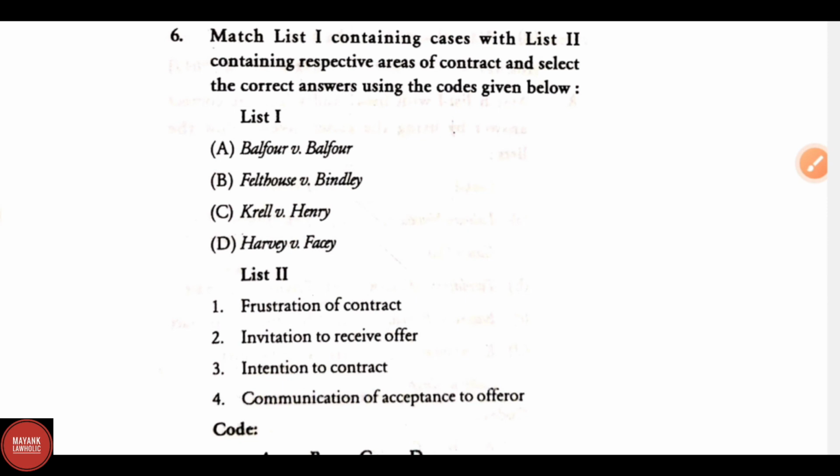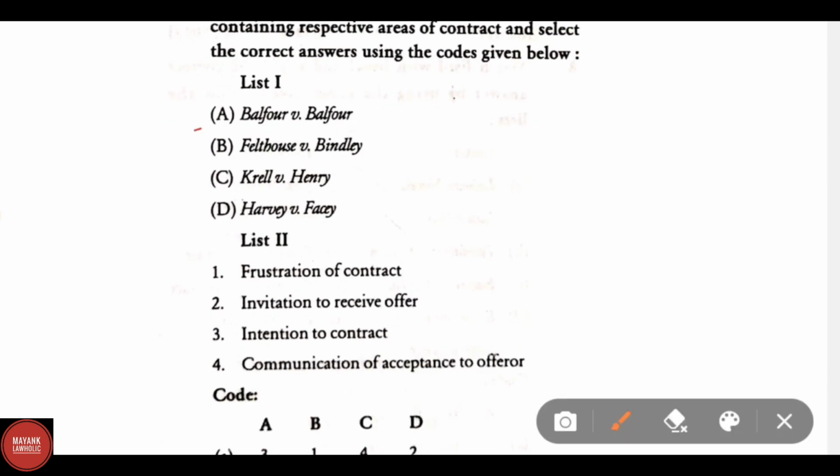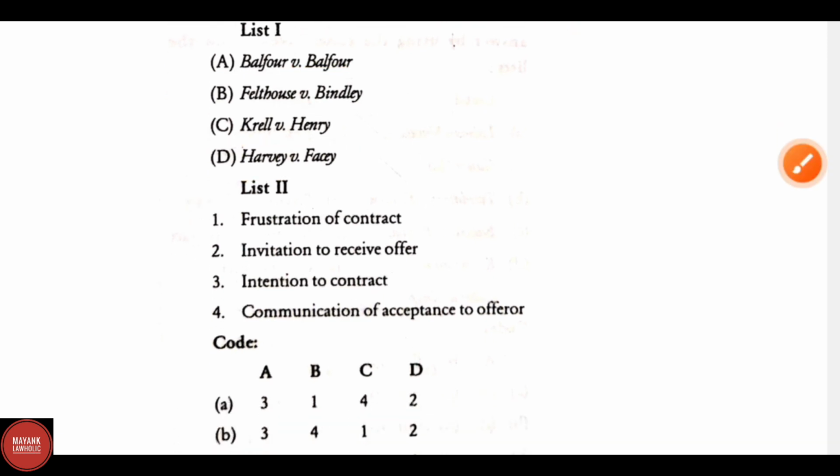Match list 1 and list 2 containing cases with list 2 containing respective areas of contract and select the correct answers using the code given below. List 1 says A. Balfour versus Balfour, B. Felthouse versus Bindley, C. Krell versus Henry, and D. Harvey versus Facey. Let us find the correct match.